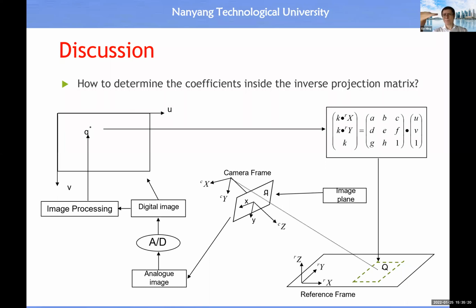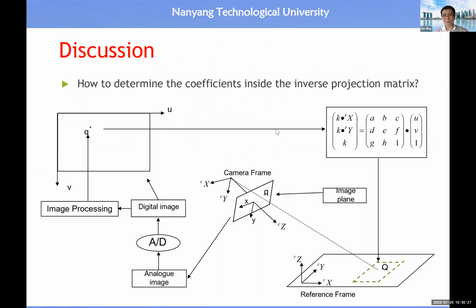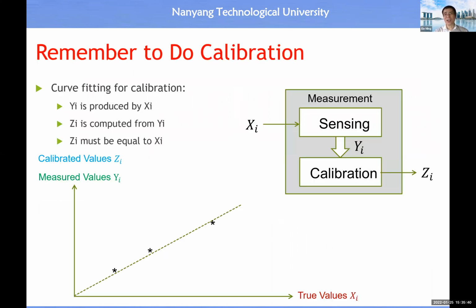So this set of 4 coordinates basically means that you have this input Xi, all right? Then you capture an image, and this rectangle will appear inside the image plane. Then you get a set of 4 UV coordinates. The UV coordinates basically correspond to Yi here, all right? Now you need to